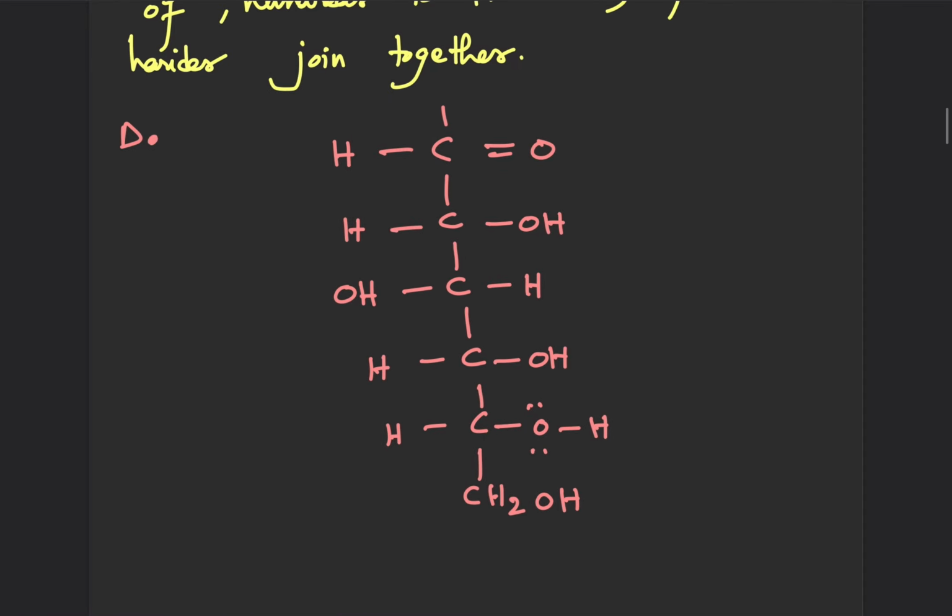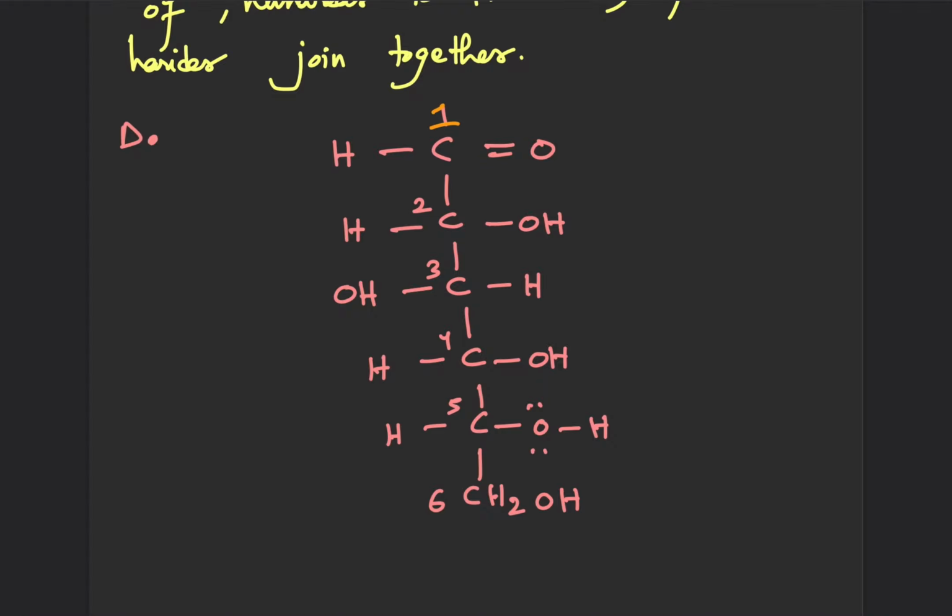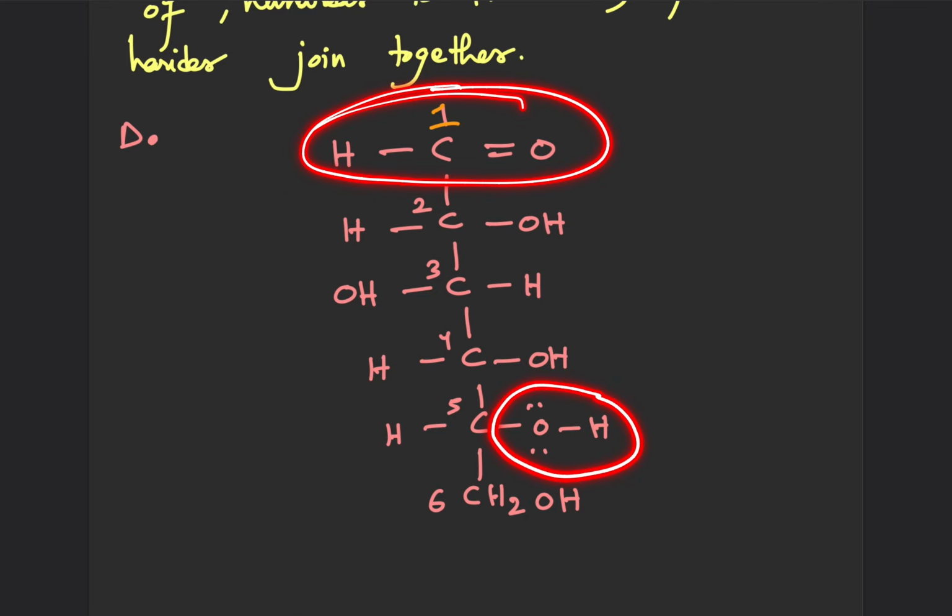Let's give them numbers: 1, 2, 3, 4, 5, 6. So this is the open chain structure of glucose. Okay. In the cyclic structure, the CHO group is not free because the C5 OH combines with the C1 aldehyde group. So these two groups combine together. Okay, an aldehyde and an alcohol combine together to result in a hemiacetal formation.